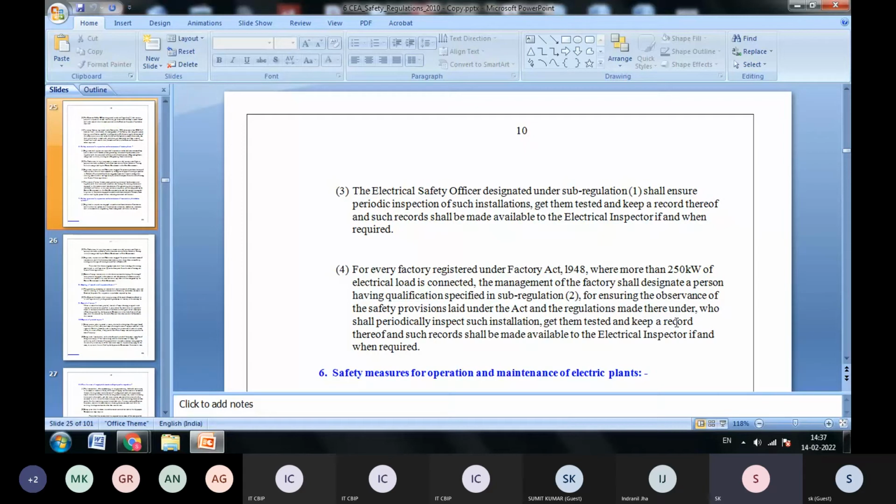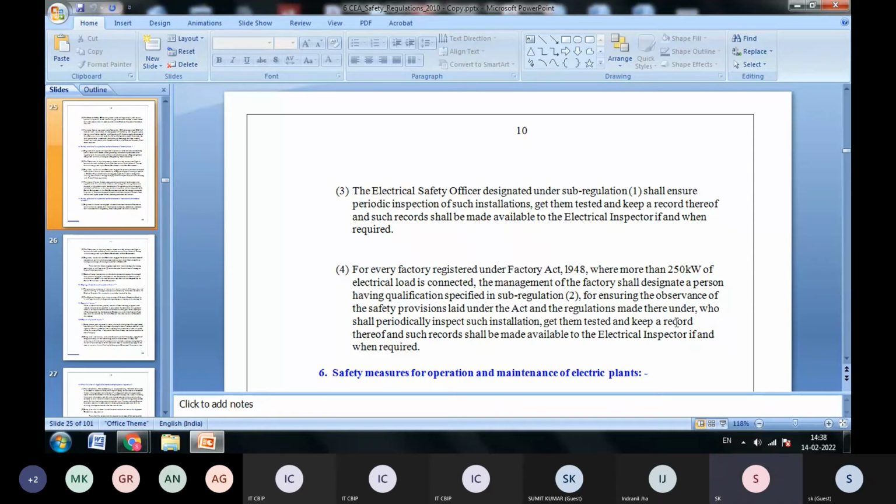So the electrical inspector will come from an outside agency. Agency means a government body, an authorized body, and the records should be shown to him, this electrical inspector. For every factory registered under the Factories Act 1948, where it has been mentioned what to do for the factories, and where more than 250 kilowatt of electrical load is connected.